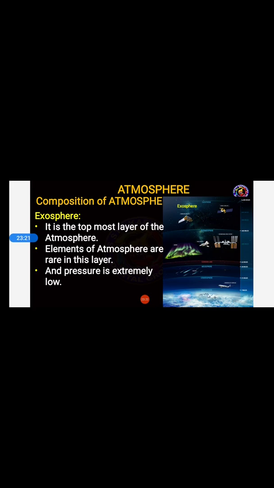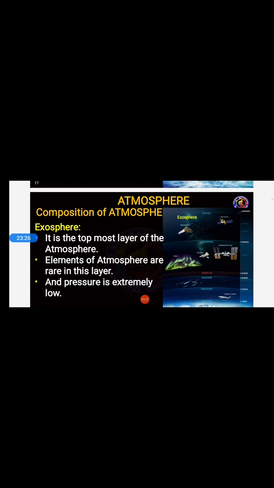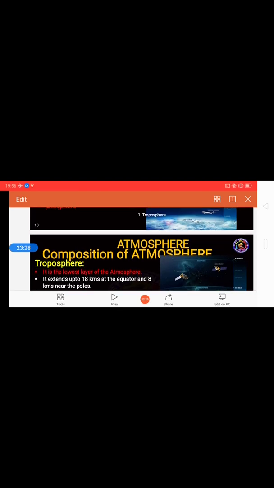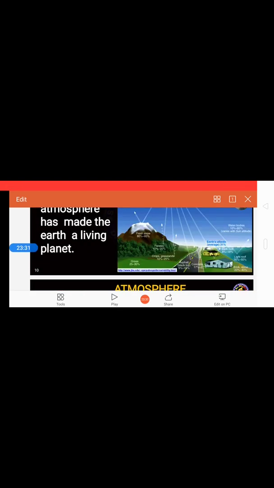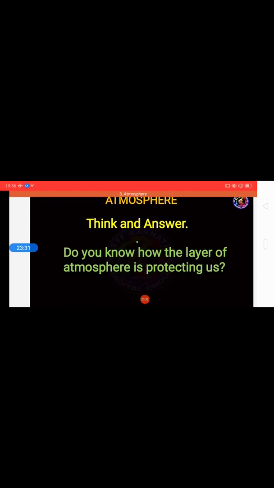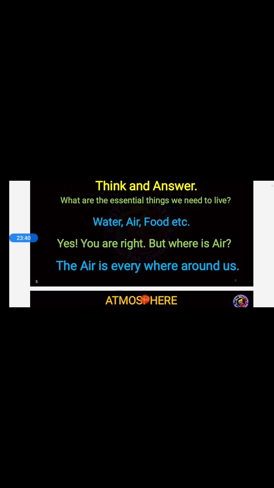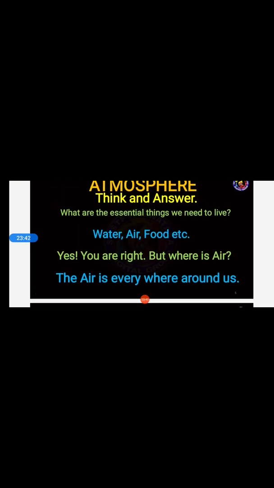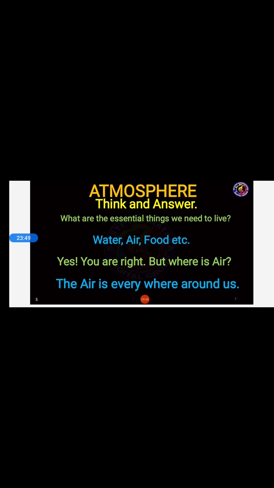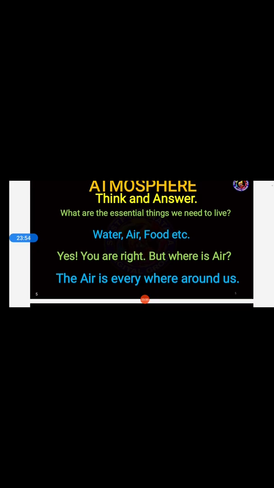Whichever questions I asked you before, while I was explaining, were these: do you know how the layer of atmosphere is protecting us? And what are the essential things we need to live? The answer is also visible to you, but I want a brief explanation on these questions.